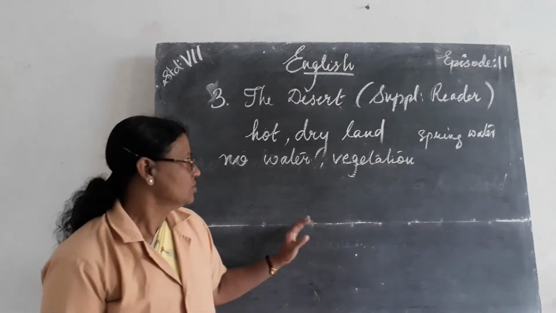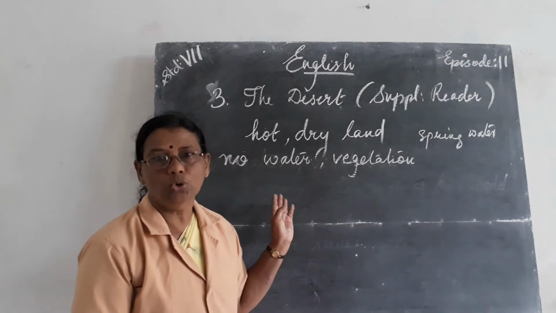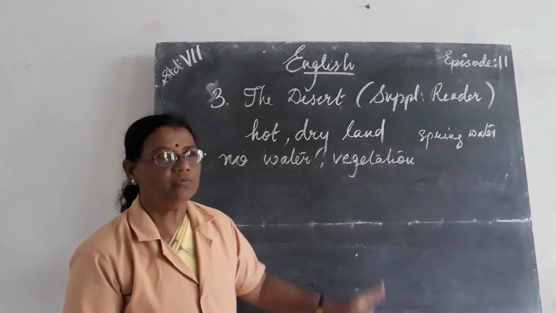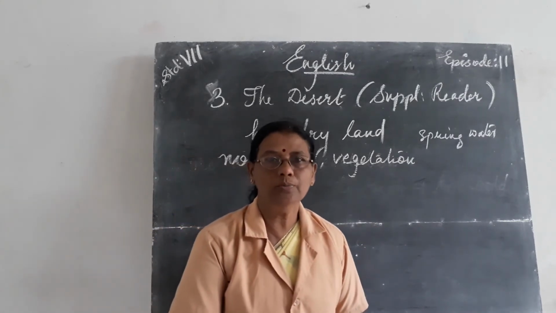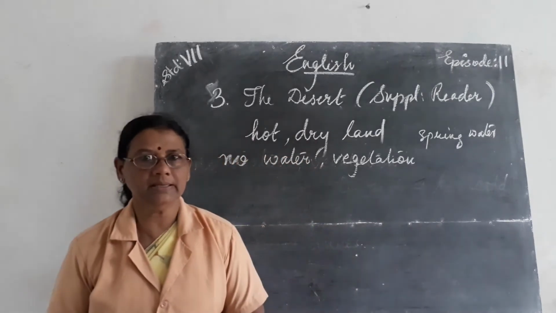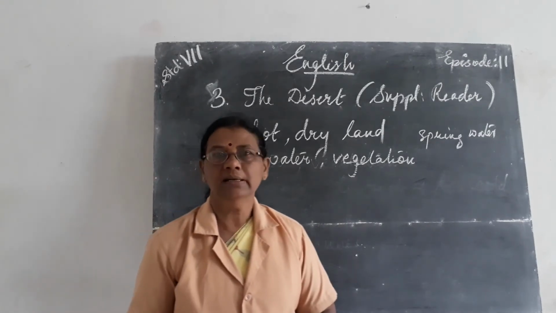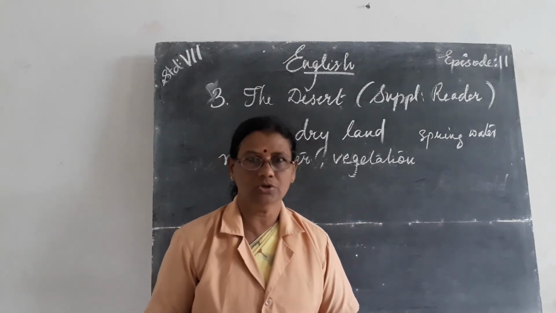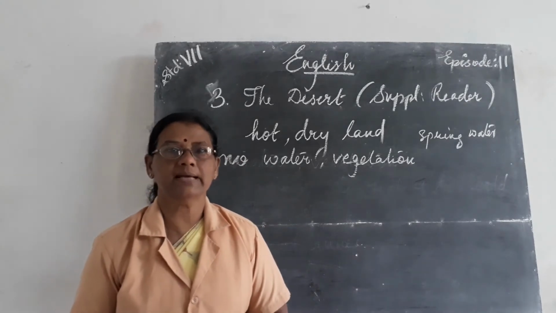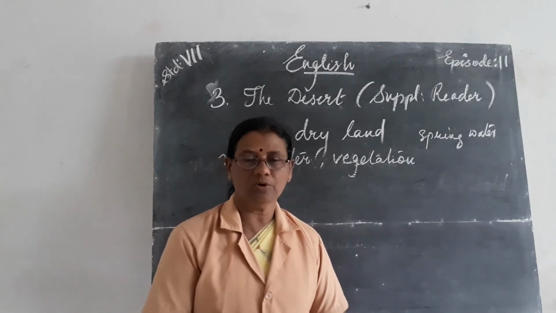Vegetation means cultivation. So we have already said deserts are areas where there is no rain. No rain means no water as well as cultivation. So without water and cultivation, how can human beings, plants or animals live? And oases are not there in all the areas, only in certain places, and in certain deserts it is very difficult to find an oasis also. That means no water at all, isn't it? So in such an area, how can these animals, plants and human beings live? Now that is what we are going to see.